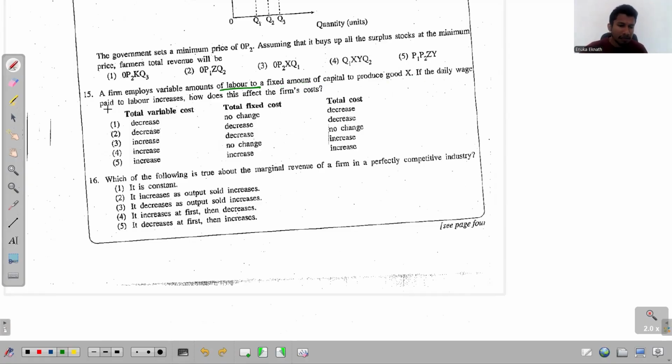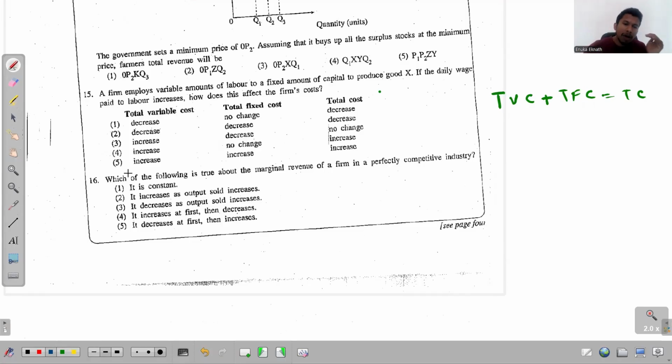If the daily wage paid to labor increases, okay, how does it affect the firm's cost? Okay, so under the firm's costs, they have given us the variable cost and the fixed costs and even the total cost. So if you just try to recognize the relationship between these three terms, this is the relationship. The total variable cost plus total fixed cost is equal to the total cost.